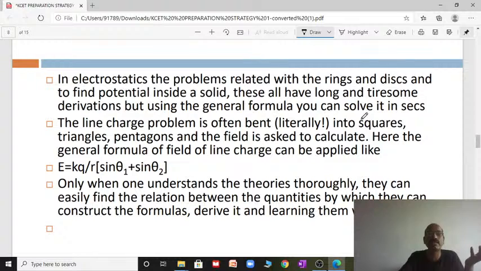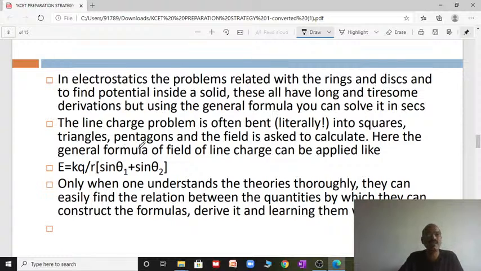If you know it, you can solve it in seconds. The problems related to rings and disc, potential or electric field inside the solid, have long derivations, and at the end of the derivation we have the general formulae. If you remember these formulas, you can solve so quickly.